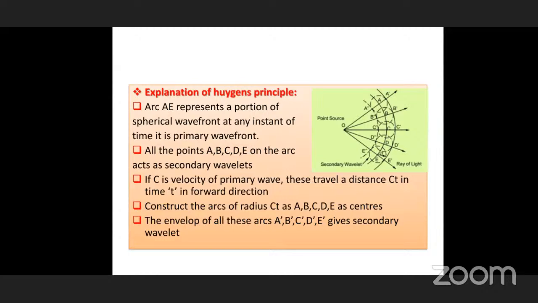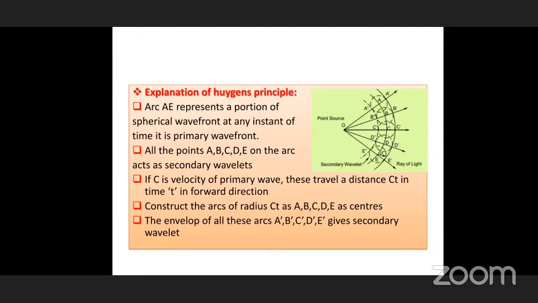After ct, it will travel a distance equal to the radius of a smaller portion of a circle, up to A dash. And B travels up to B dash.